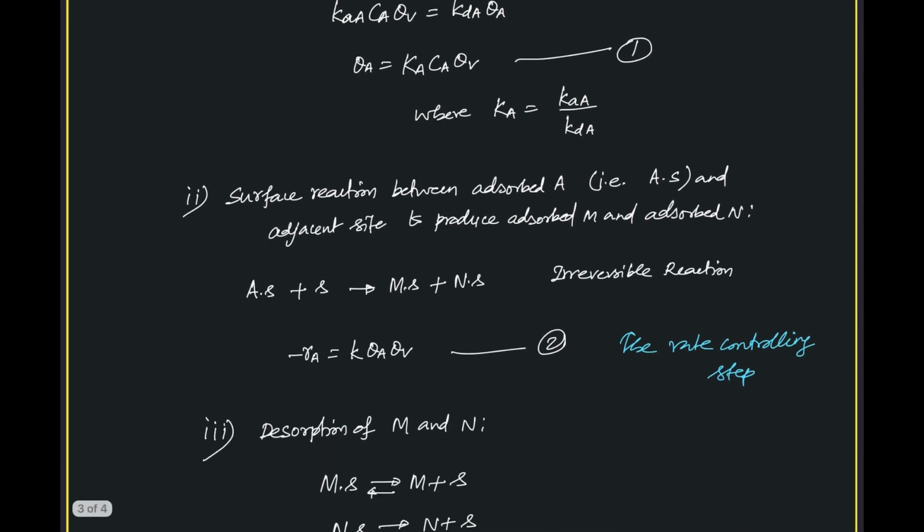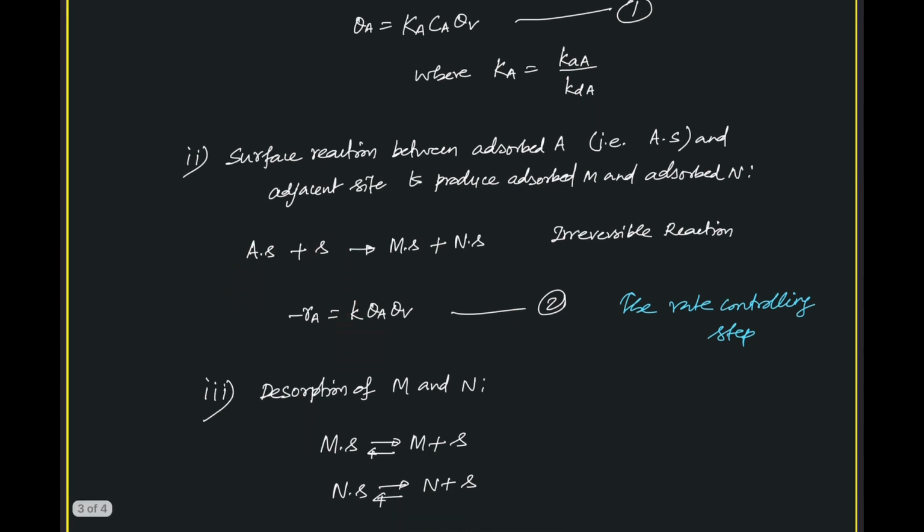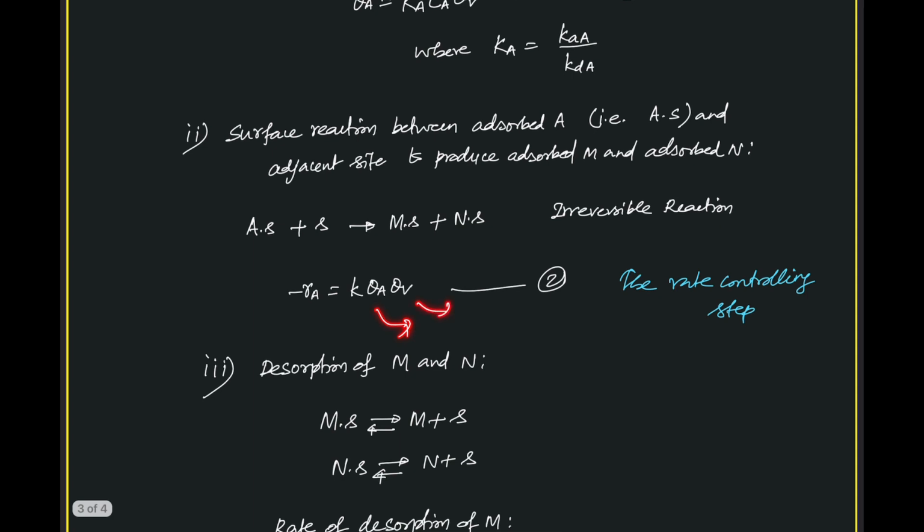And the second step, the irreversible reaction, we are given that this is the rate controlling step. Adsorbed A reacting with another active site to produce adsorbed M and adsorbed N. Since it is an irreversible reaction, for the forward step the reaction rate is given by K into θA and θv. So K θA θv. So we need to replace this θA and θv in terms of measurable quantities. That is the task now.